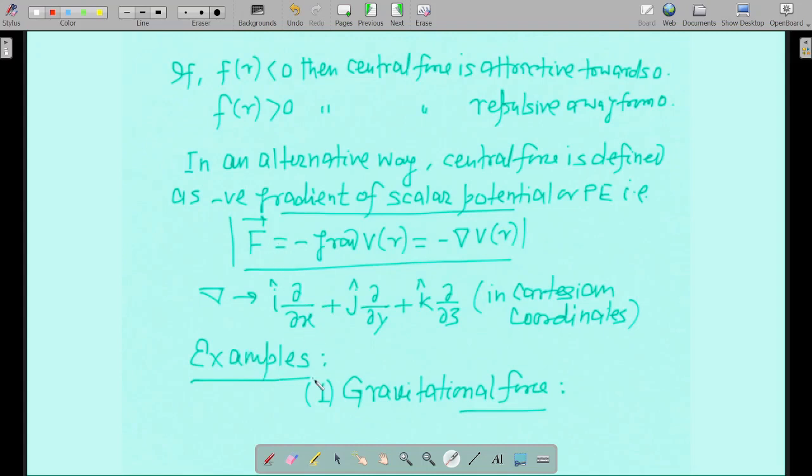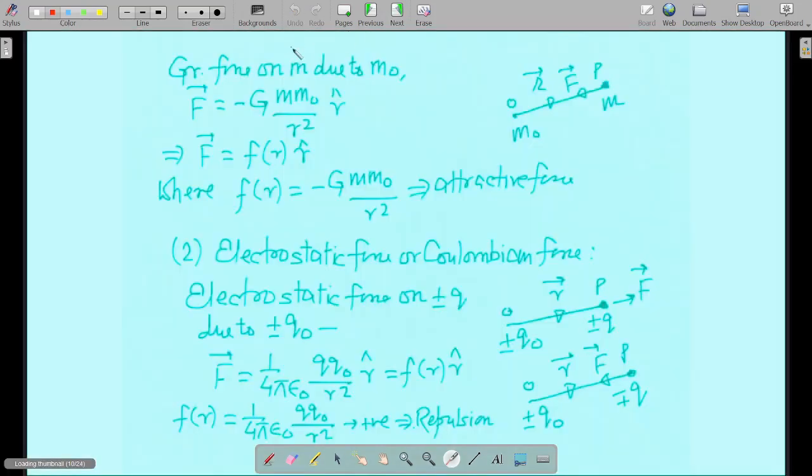Okay. So what are the examples of central force? Gravitational force. So the gravitational force on m due to m naught. From the 11th standard definition, you can write F vector equal to minus G m m naught divided by r square. Minus G m1 m2 divided by r square, right? You have learnt already the universal gravitational constant G and this formula.